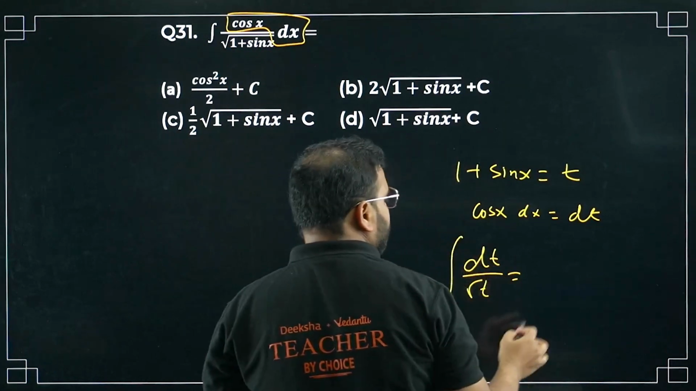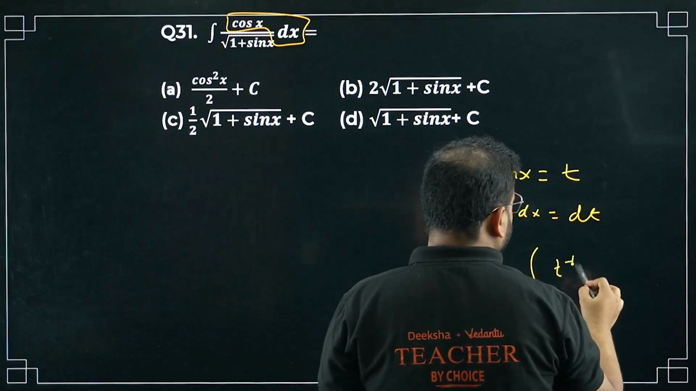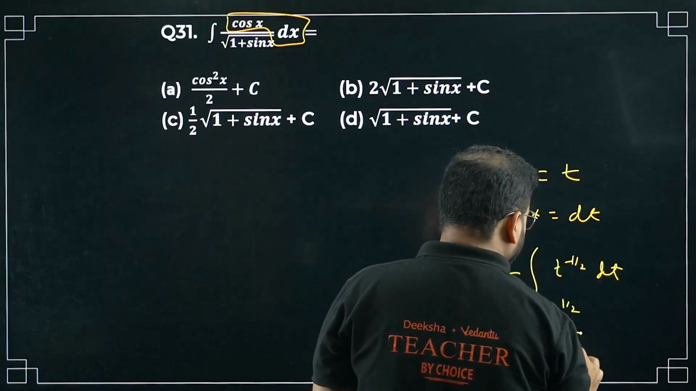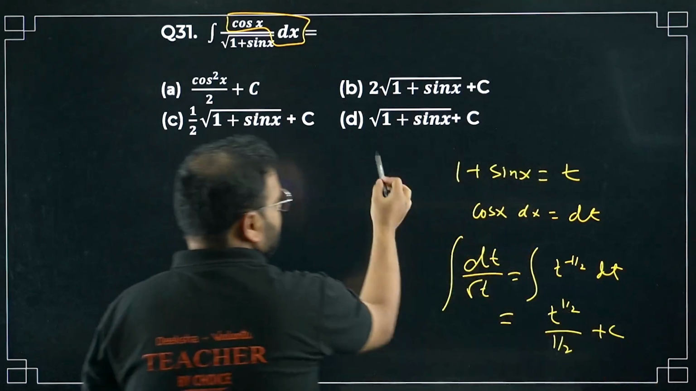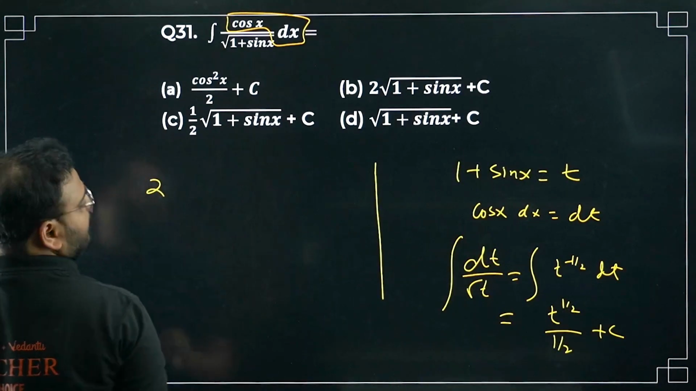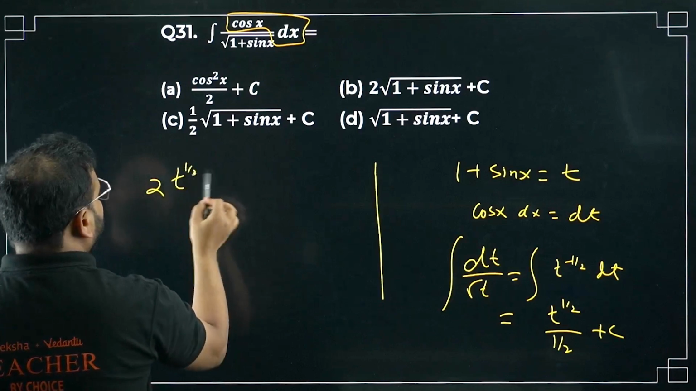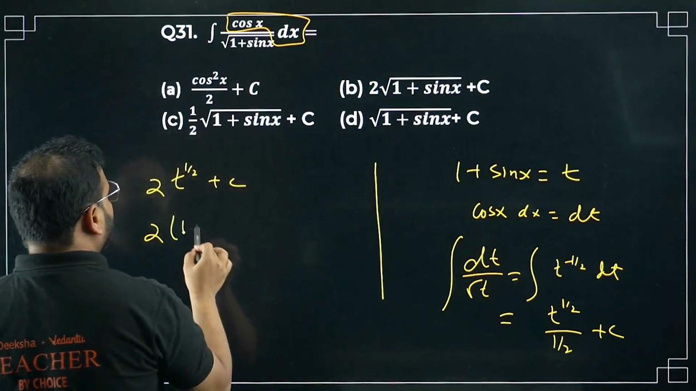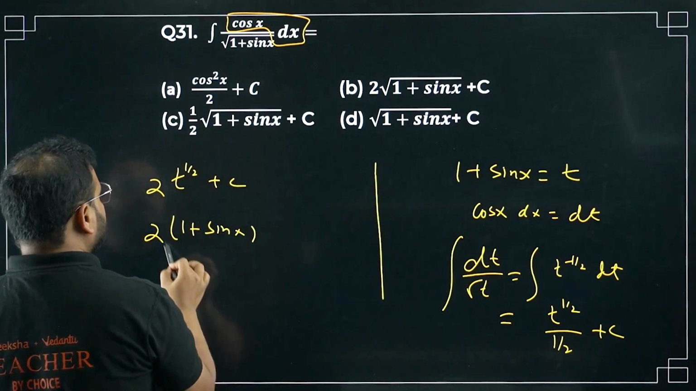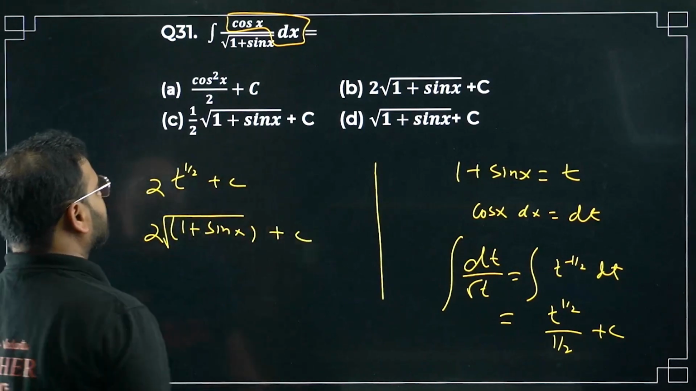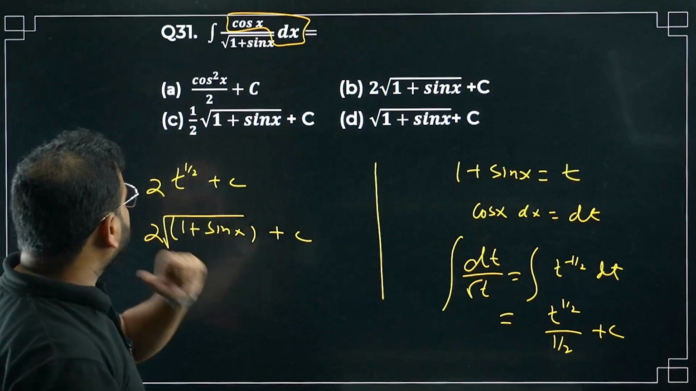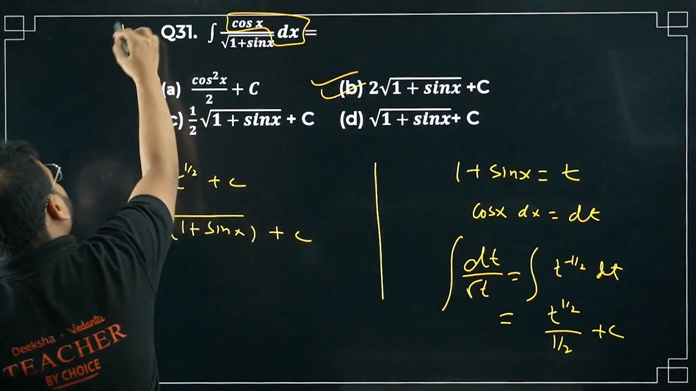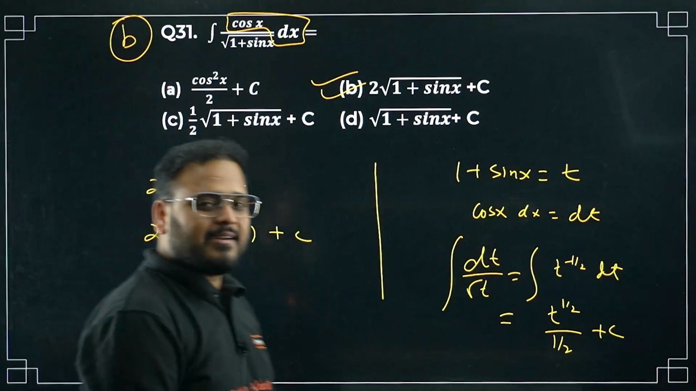It becomes integration of t power minus 1 by 2 dt. So I have here, sir, t power 1 by 2 divided by 1 by 2 plus c. So what will become, sir? 2 will come in the numerator, and we have 2 t power 1 by 2 plus c. What is t value, sir? 1 plus sin x. So 2 times root of 1 plus sin x, because of the power of 1 by 2. Option B is correct. Please check. Very simple.